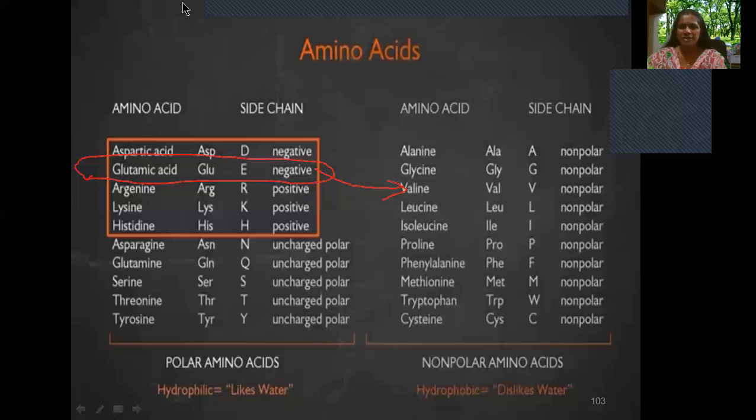In sickle cell hemoglobin, what happens? Glutamic acid, which is hydrophilic, is replaced by a hydrophobic amino acid. In my previous video, I have already explained the differences between hydrophobic and hydrophilic. In the red blood corpuscles, in one of the polypeptide chains of the hemoglobin molecule, glutamic acid is replaced by valine.